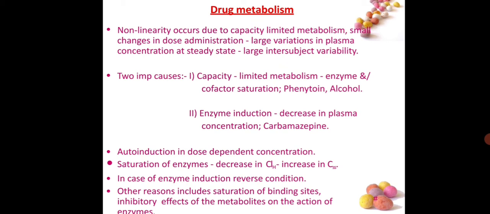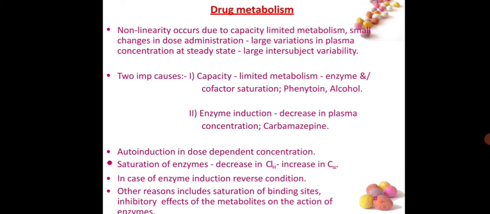Saturation of enzymes decreases hepatic clearance and increases the clearance from systemic circulation. That means if saturation in the enzyme causes the hepatic clearance of the drug to decrease and the systemic clearance to increase, the drug cannot be cleared from the hepatic region or liver, and it is mostly cleared from the systemic circulation.